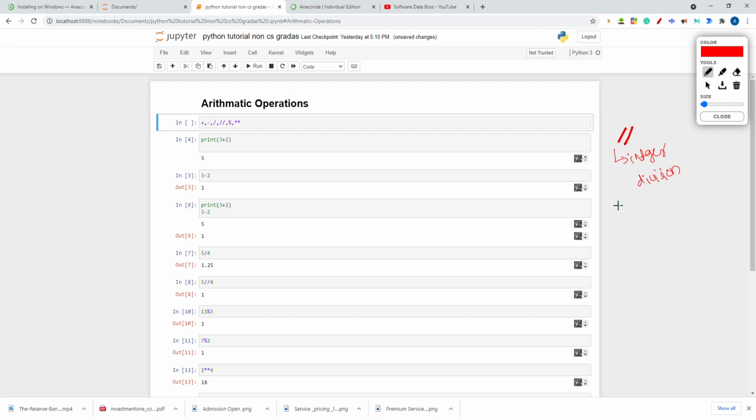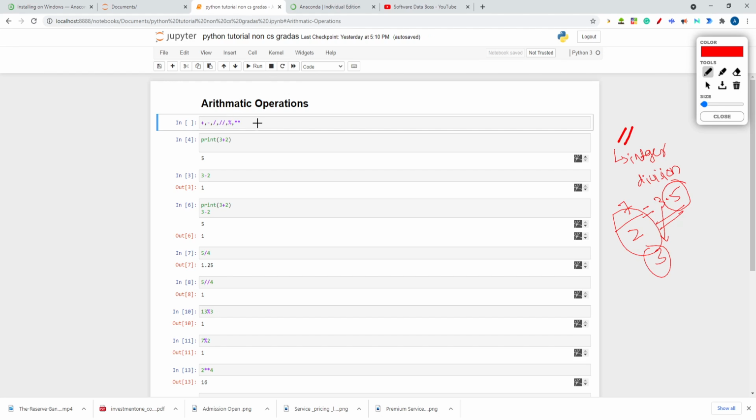Now what is this integer division? If I divide 7 by 2, what result will I get? I will say 3.5, right? But integer division will ignore the decimal part and give me only 3. So whatever the remaining part is, that will be ignored.